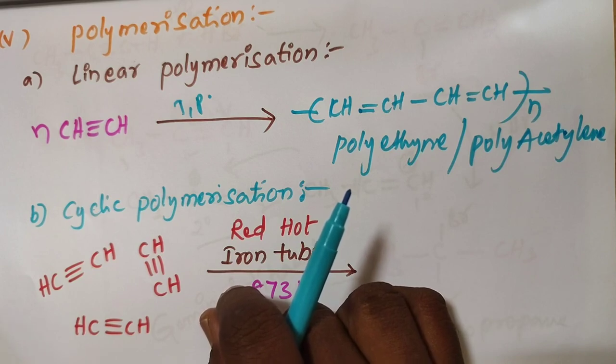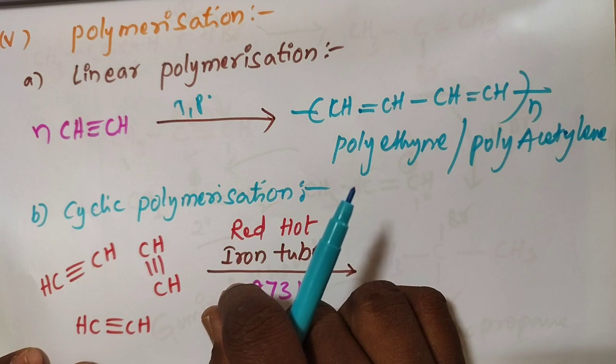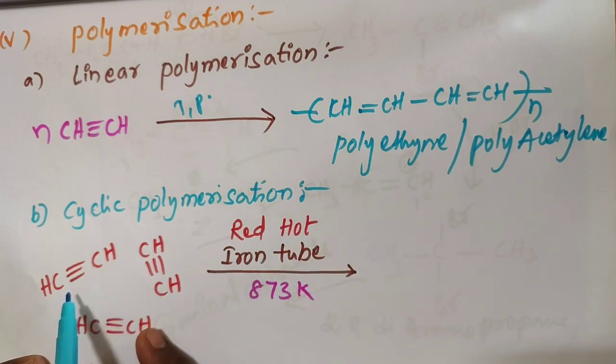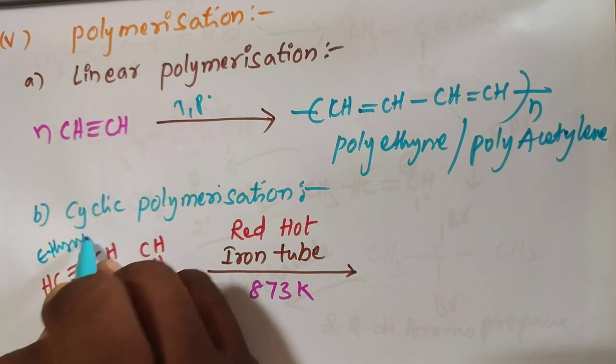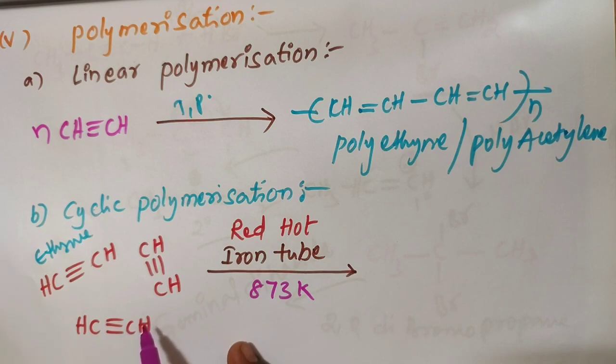The next one is cyclic polymerization. We take 3 moles of ethyne, HC triple bond CH, three times. These 3 moles of ethyne are passed through a red hot iron tube at 873 Kelvin temperature.